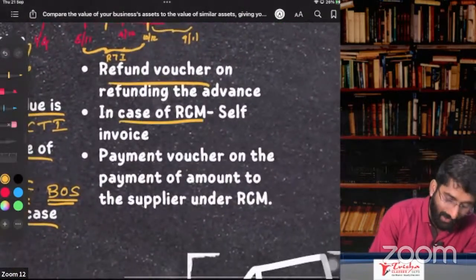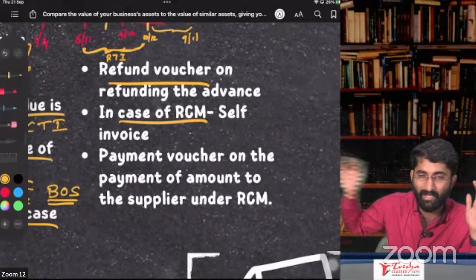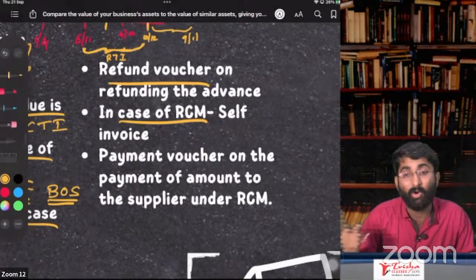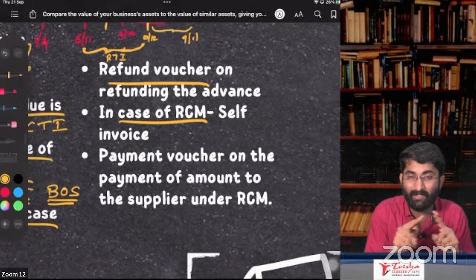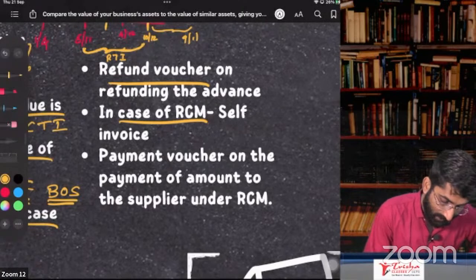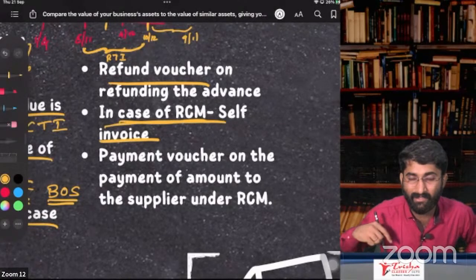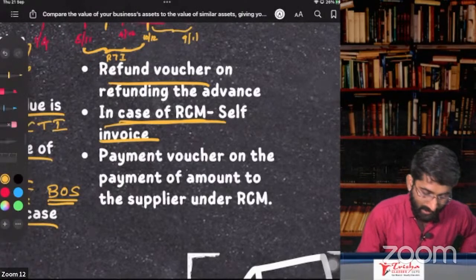Next one, in case of RCM, reverse charge mechanism, that person is not giving a bill of supply or invoice to me, sir. What do I have to do? I have to draw an invoice on myself. This is called a self-invoice. In RCM case, you have to go for a self-invoice. Because he is not giving me the invoice, I have to raise an invoice on myself. Otherwise, I don't get ITC.